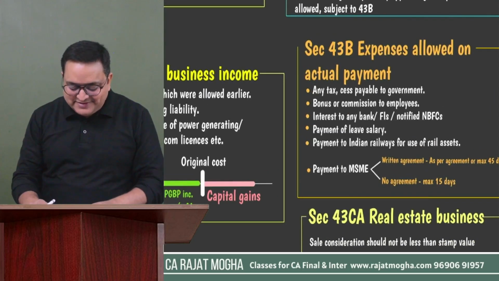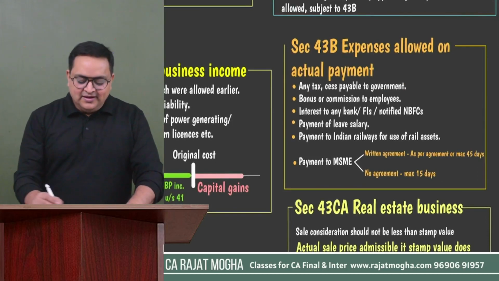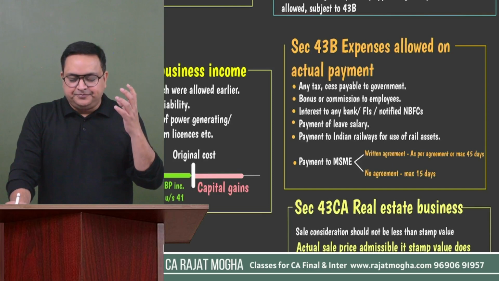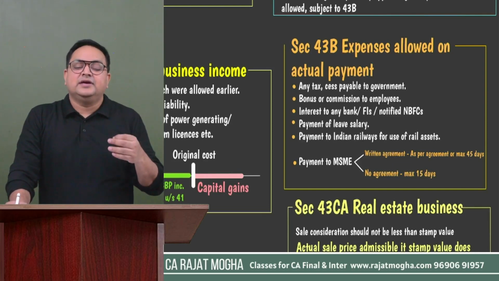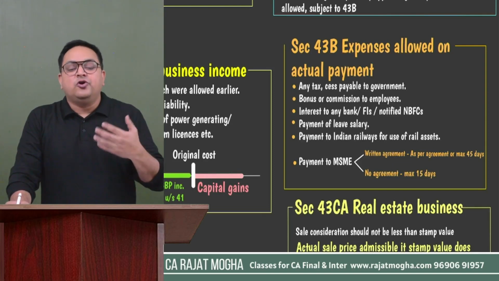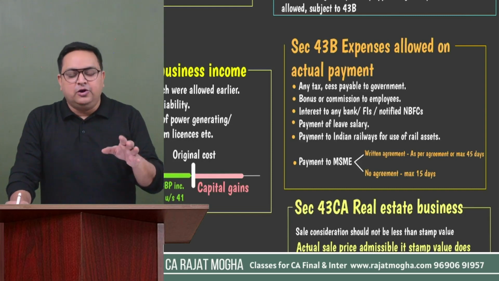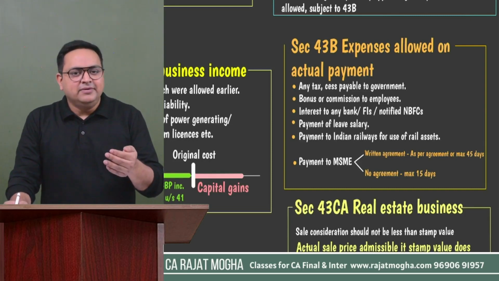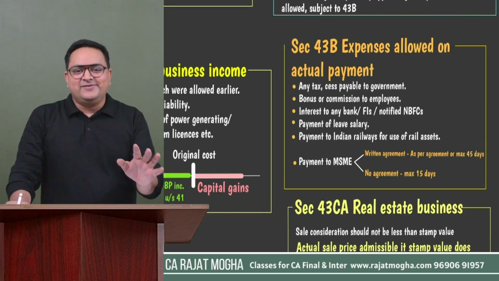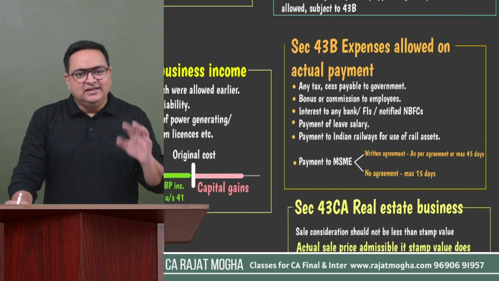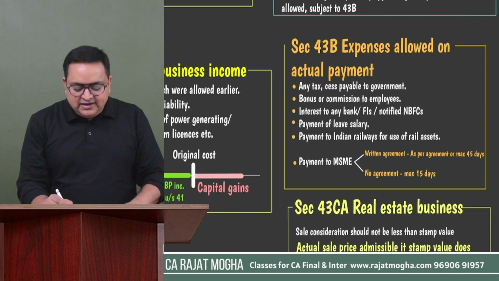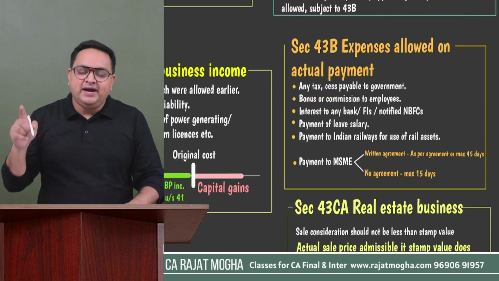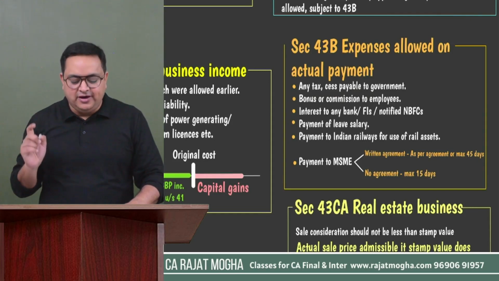So what is the list? What are those expenses which are covered under section 43B? So first of all, understand any type of tax or cess. Let's say it's a municipal tax of building, or even it is a case of GST. Let's say you have not paid the GST up to the due date, it will not be allowed. But if you have paid GST, custom duty, etc., it will be allowed. What about income tax? Income tax will never be allowed, right? 40(a) is already discussed that income tax will not be allowed. So other than income tax, if it is any type of tax or cess payable to government, it is allowed, but it should be actually paid to the government up to the due date of ROI.